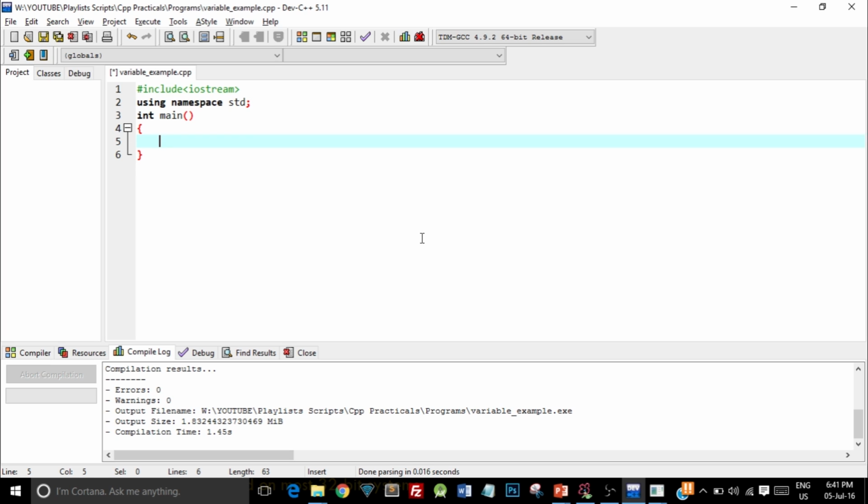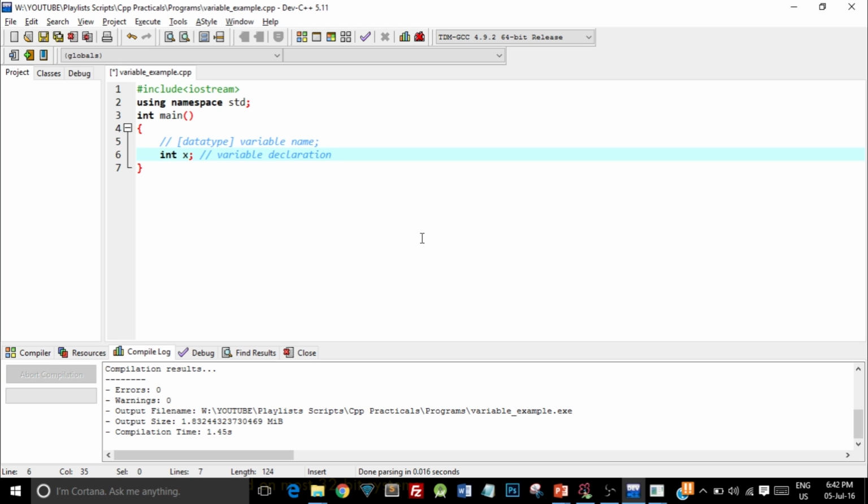So let's create a variable, and the way we create a variable is we need to first write down its data type, then the variable name, and we have to end it with a semicolon. So I write int, which is the data type integer. I name my variable as x and give it a semicolon. Now this is called the declaration. So we haven't yet assigned any value to this variable. So let me just assign a value. So I'll assign x is equal to 5.